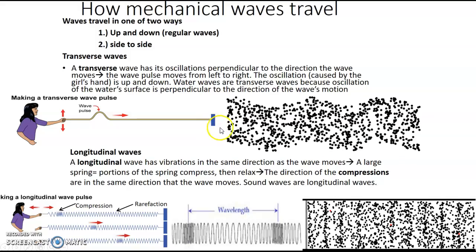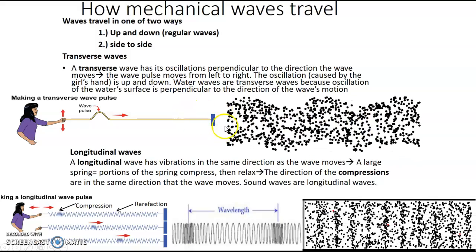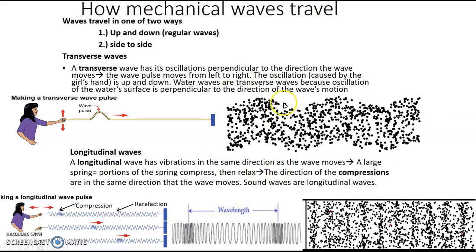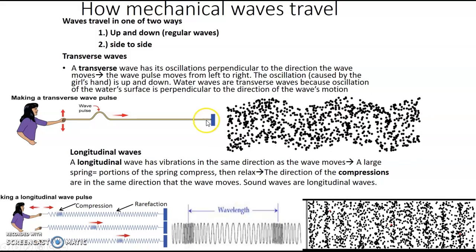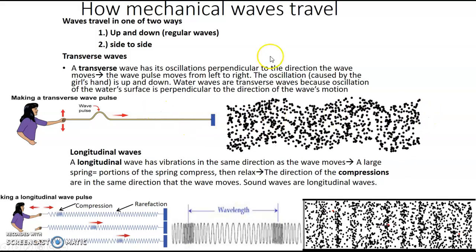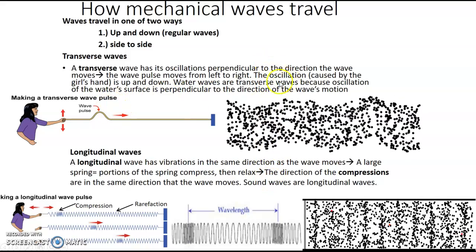If you were to look at the energy itself, the energy is only moving side to side, so energy is moving from left to right or right to left, but the wave itself is going up and down. So they form a 90-degree angle. You have the energy moving side to side, but the actual wave itself moving up and down. So it's forming a 90-degree angle.